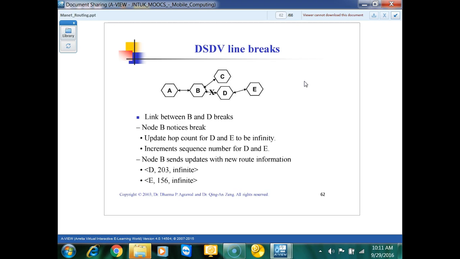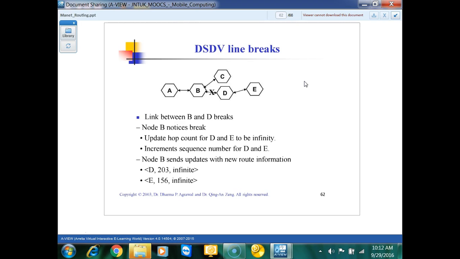Now notice node D is broken. Because D is a key entry of the table, the route count value will go to infinity for D and E. When the route count value is infinity, that means you cannot reach the D node, you cannot reach the E node. The route count value for D and E is infinity now.